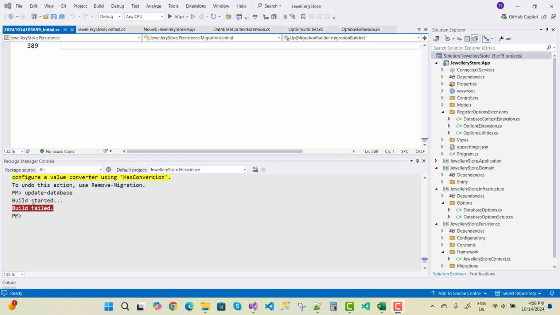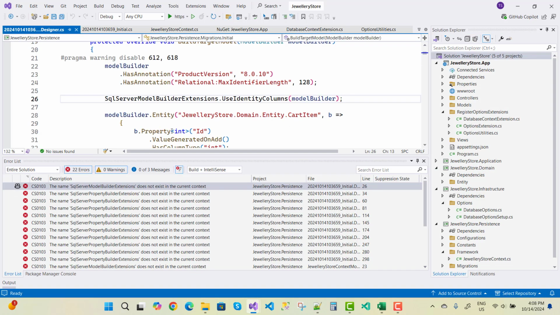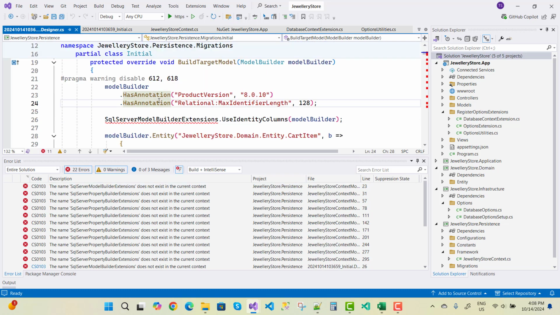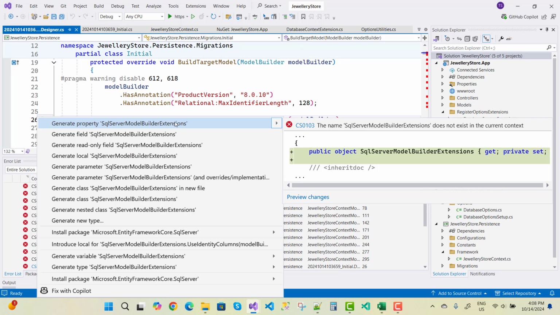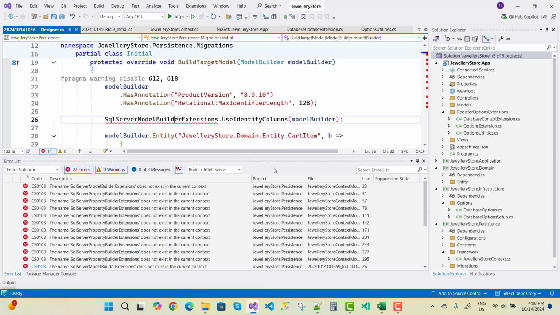Now after that I got an error message, that is build failed. So just right click on it and build the solution. Okay, the SQL Server is not found, so just press Ctrl+dot on the squiggly line and install the package Microsoft.EntityFrameworkCore.SqlServer, and I think your problem is resolved easily.